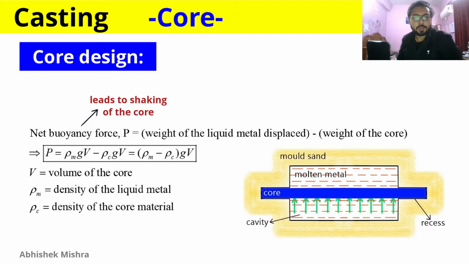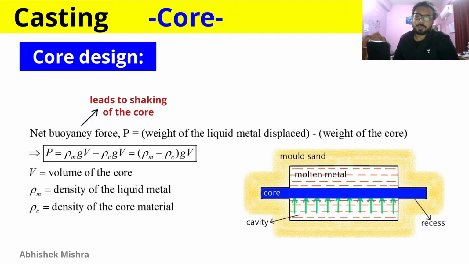This net buoyancy force is given by the weight of the liquid metal displaced minus the weight of the core. In both of these formulas, we have G and V common, where G is the acceleration due to gravity and V is the volume of the core, which has displaced the liquid metal, on which the buoyancy force is acting.